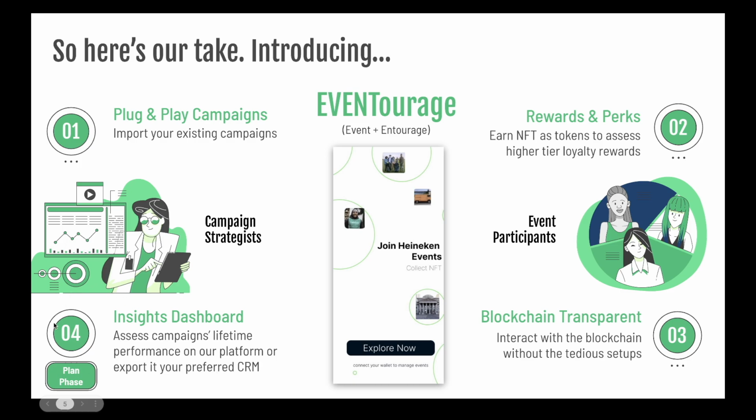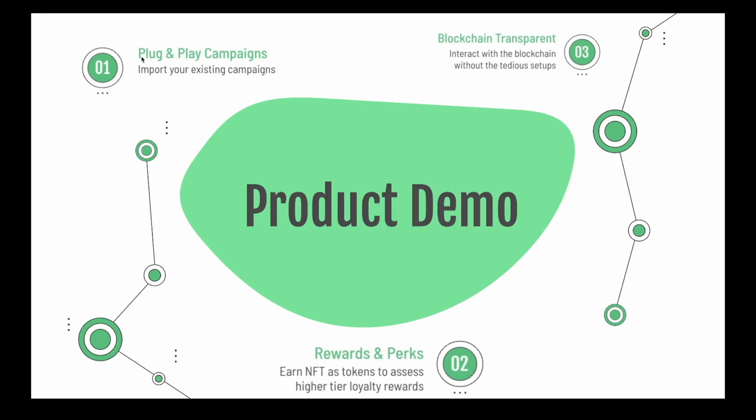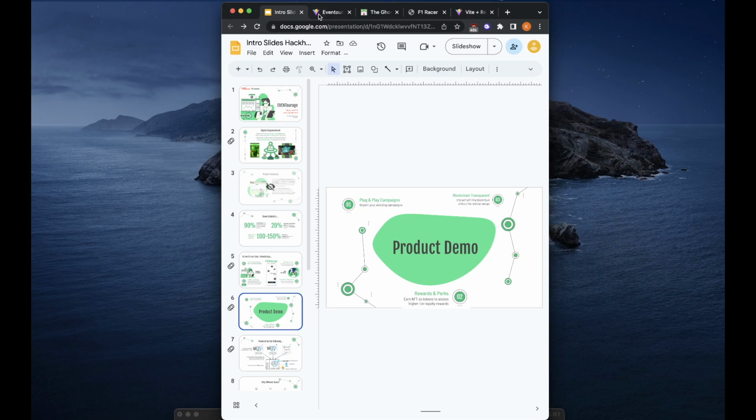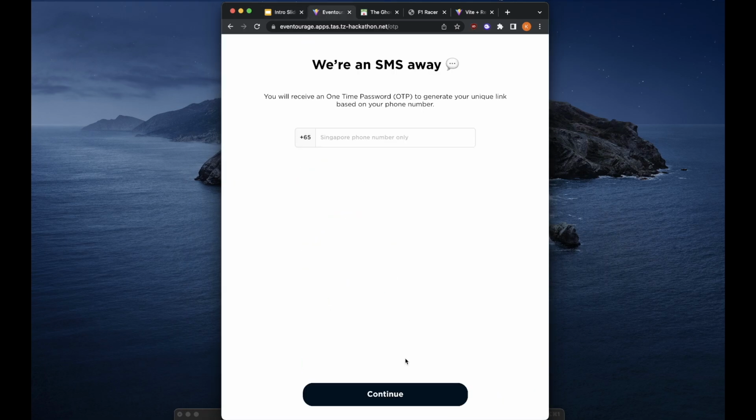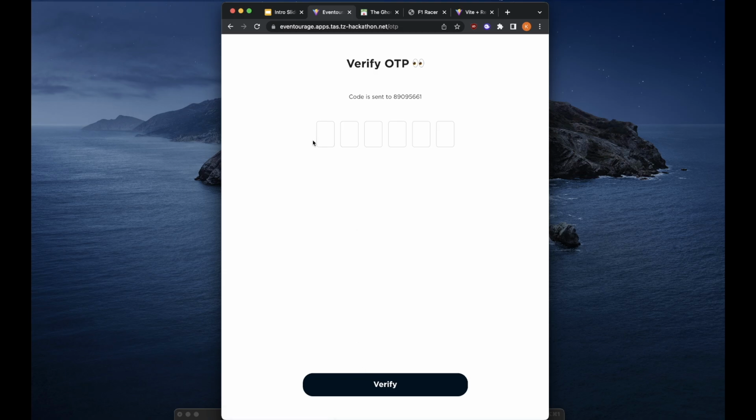So this is still in the planning phase. For the product demo, I'll just demo these three features. So let's jump right in to how that looks. This is how it looks when they go into the website. They can key in their phone number and we will generate a unique link for them, just like how it works for the CDC voucher.